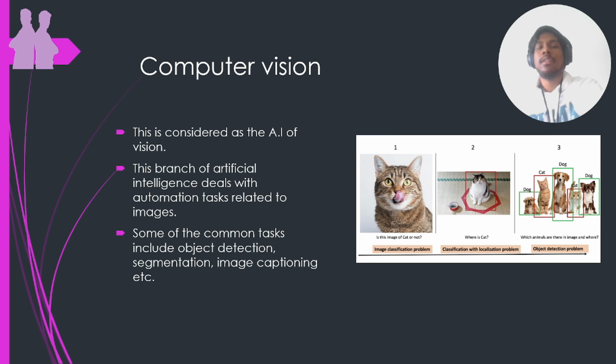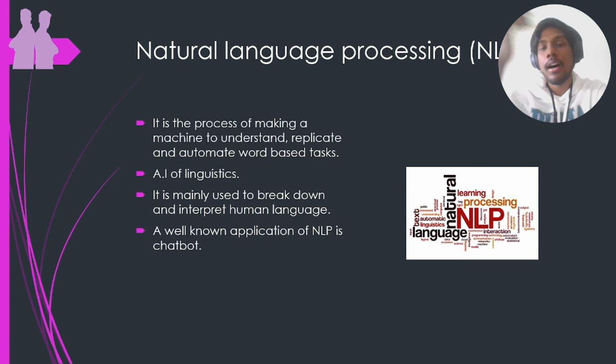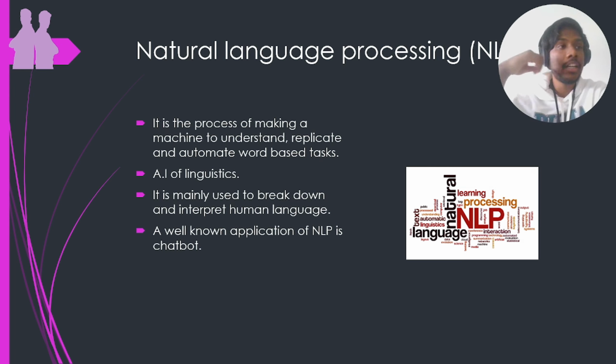And the last branch we are going to talk about is natural language processing, which is the AI of linguistics or AI of text. This is also a specialized field. It is a challenging and complicated field because there are grammatical rules, and the way we pronounce words or the context in which we use them can be very different. Sometimes a noun and a verb can be used in the same place. There are a lot of complex grammars, and it varies from language to language. English might sound simple, but when you go to French, it is complex.